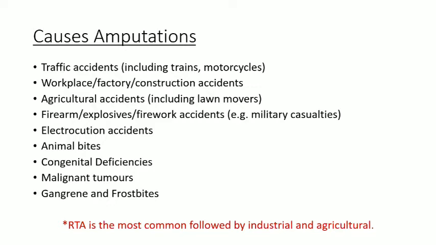And gangrene, we know it occurs due to malalignment of the plaster or very tight plastering. And we know road transport accident is the most common cause, followed by the industrial and agricultural.